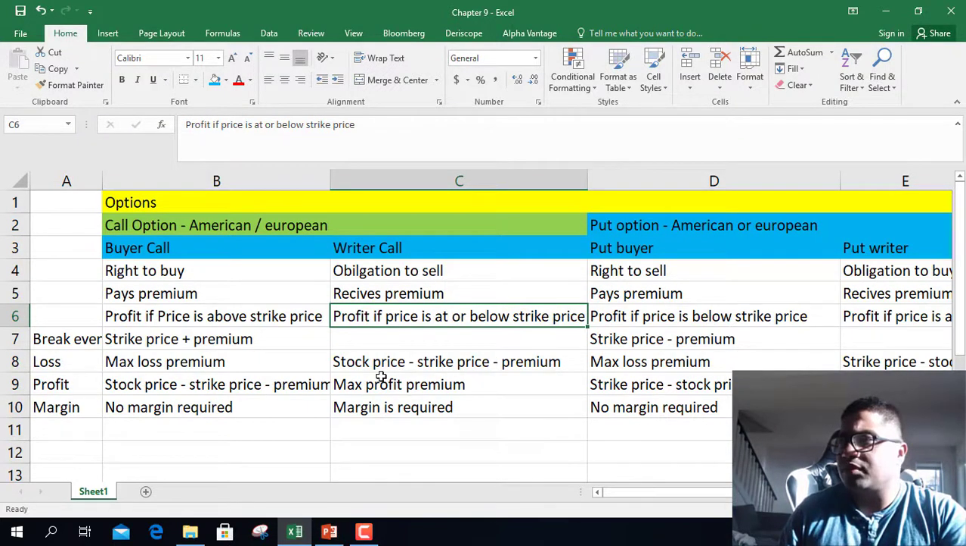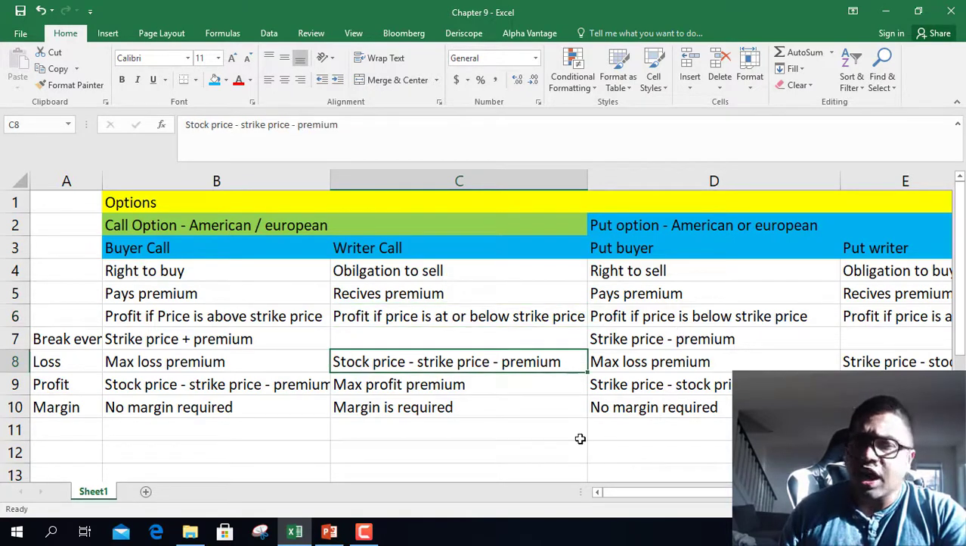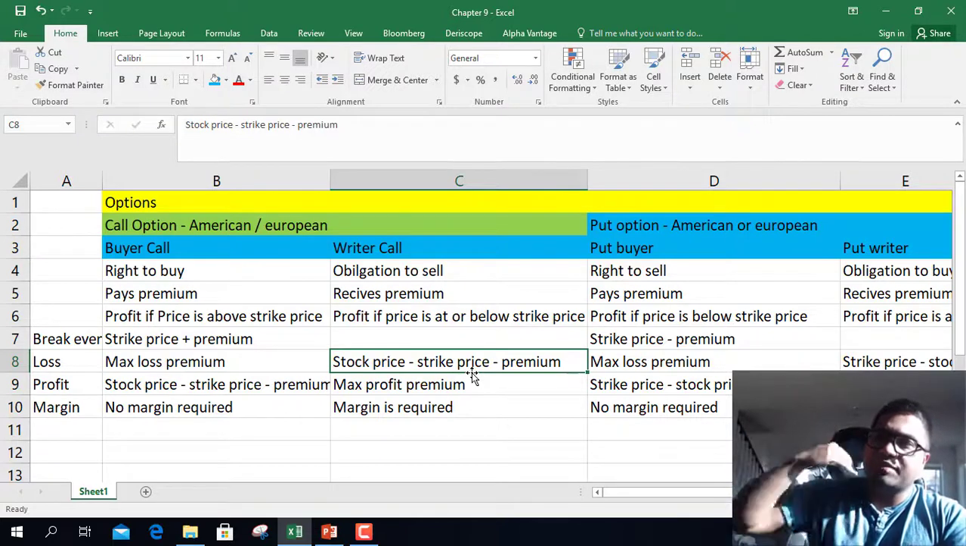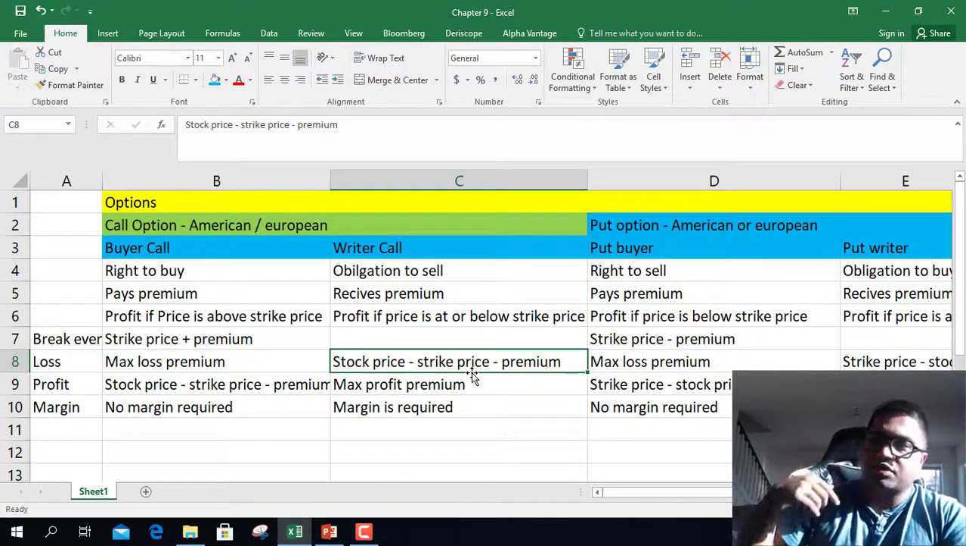Break even is not material because the maximum profit you can make as a writer is the premium amount. So break even is not a factor. How much loss can you suffer? The loss is stock price minus strike price. If the stock price starts going up, you start making losses as a call option writer.